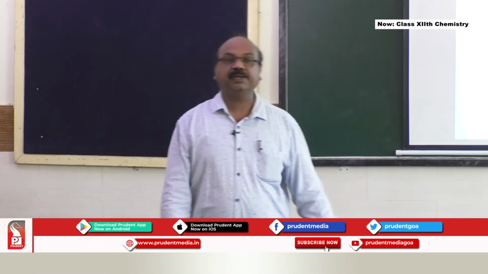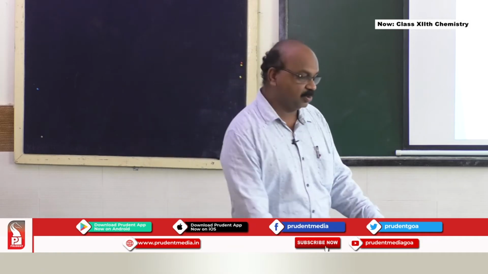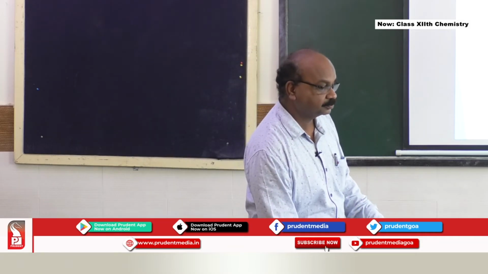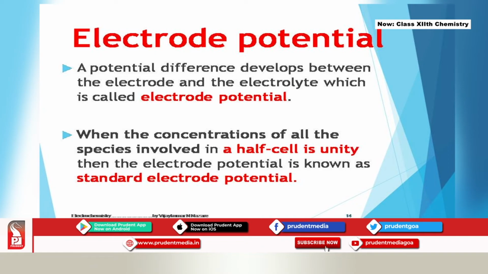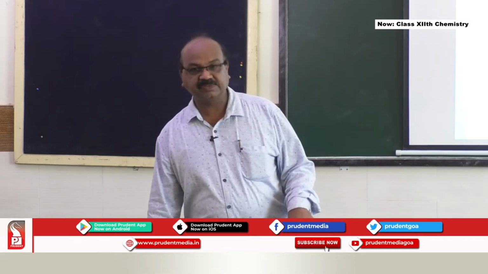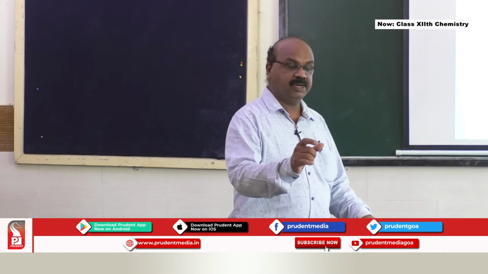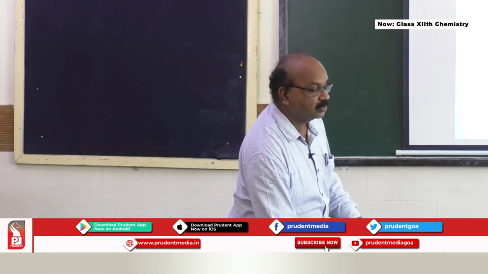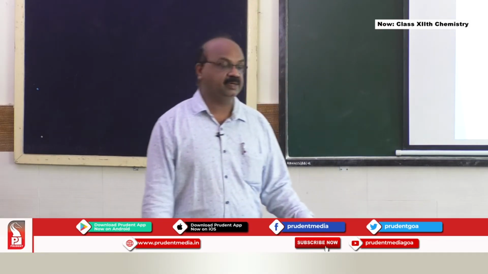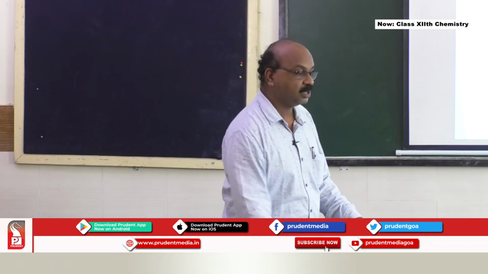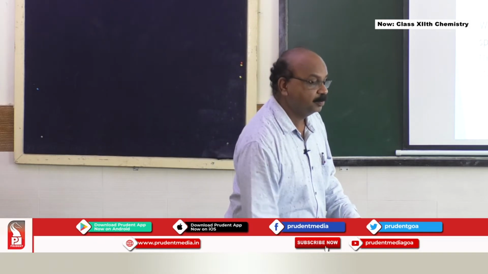Then electrode potential. We learn about this. What is the electrode potential? A potential difference that is going to develop between the electrodes and the electrolyte is called electrode potential. That means we have seen the electrode, cathode and anode. A potential difference is being developed over there, and that is called electrode potential.